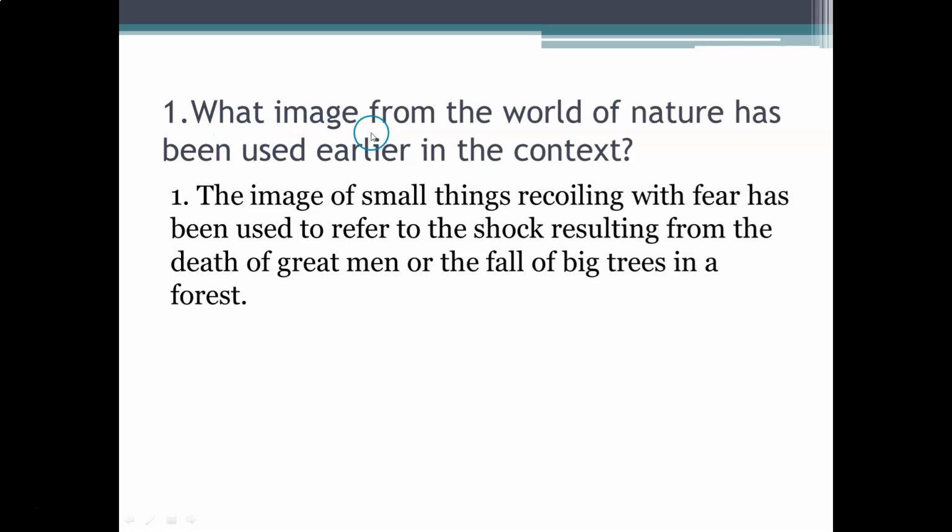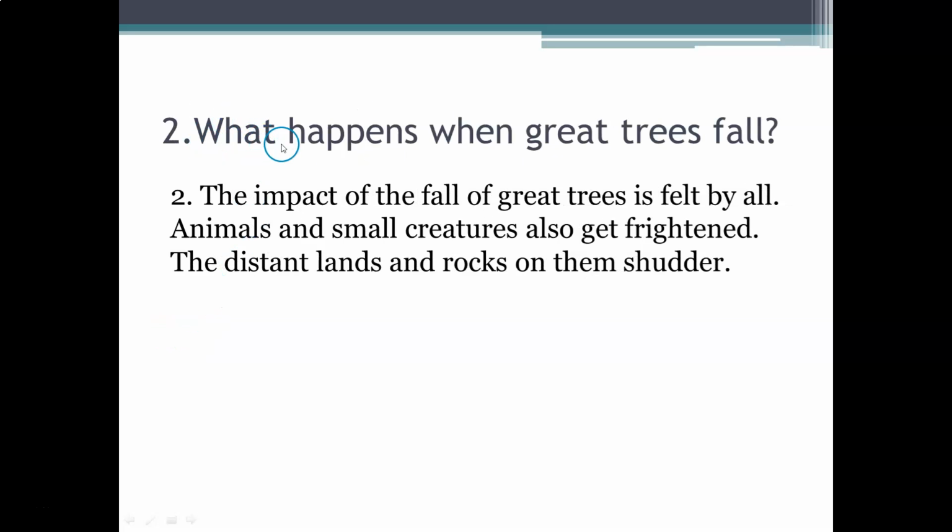First question. What image from the world of nature has been used earlier in the context? The image of small things recoiling with fears has been used to refer to the shock resulting from the death of great men or the fall of big trees in a forest. What happens when great trees fall? The impact of the fall of great trees is felt by all. Animals and small creatures also get frightened. The distant lands and rocks on them shudder.